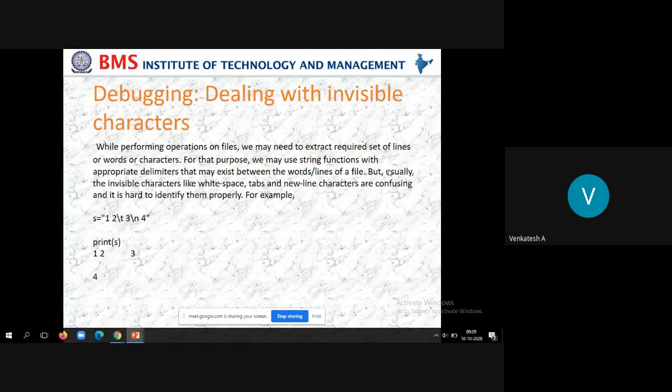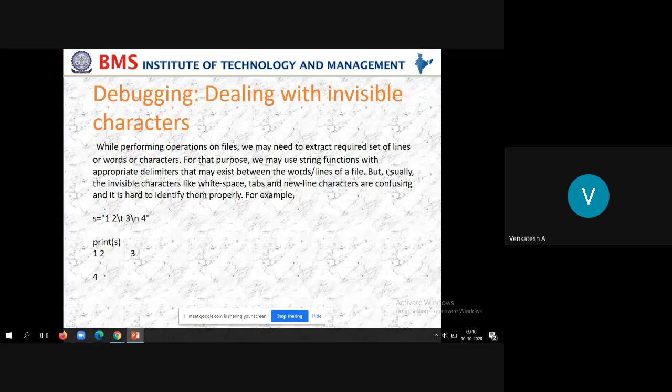Next, debugging: dealing with invisible characters. So what are invisible characters, students? Any idea? Hello? Invisible characters means blank characters that we cannot see. We cannot see a tab, isn't it? Even the new line. We just write \t for tab, \n for new line, and so on. We can only imagine them; we cannot actually see them. Okay, these are some of the invisible characters.